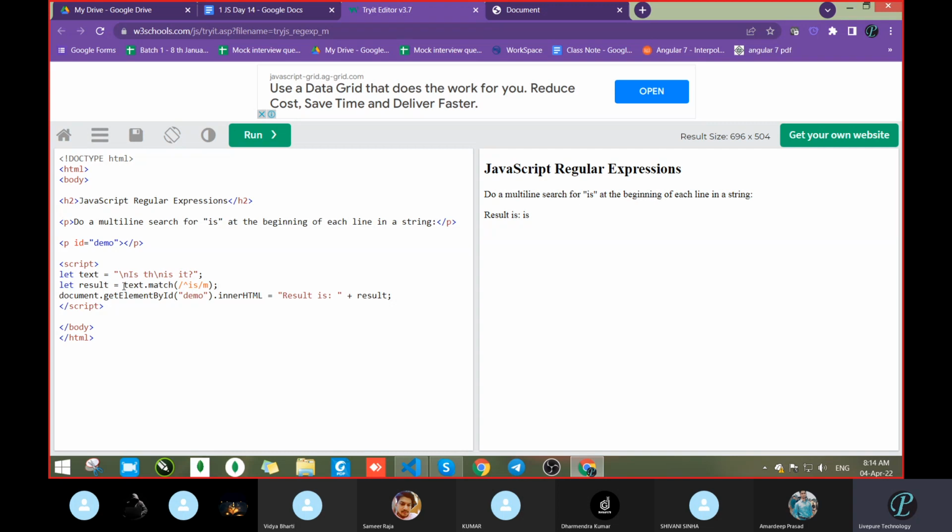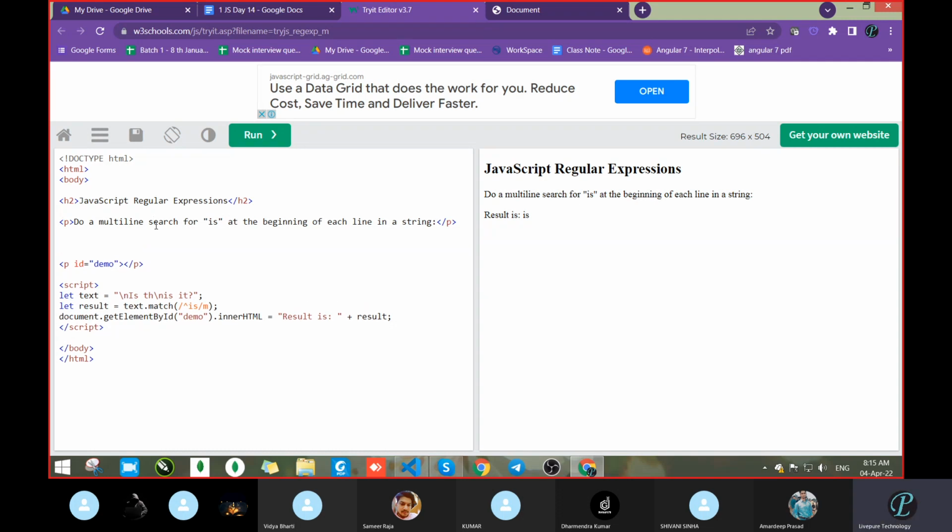Suppose /n will break the line into two lines, the next line. So it will search for 'is' in the complete text. Suppose I write something like this, an h1. In this you have to learn how to write the regular expression.